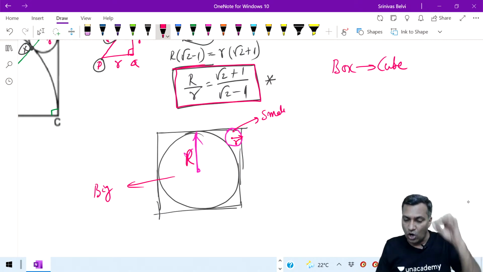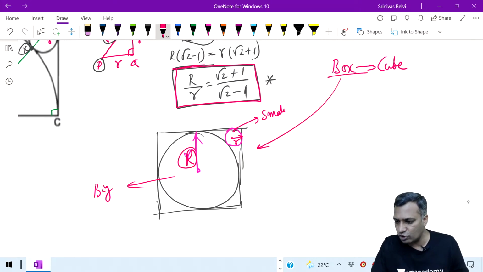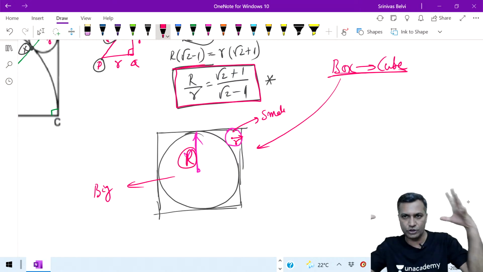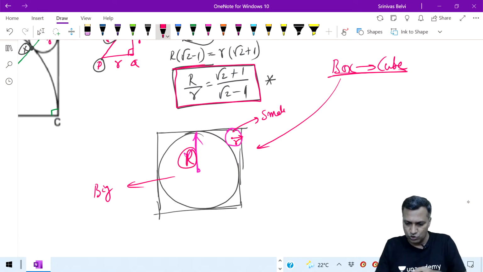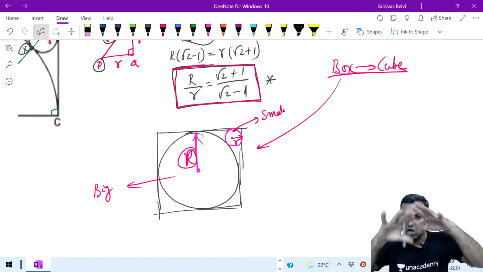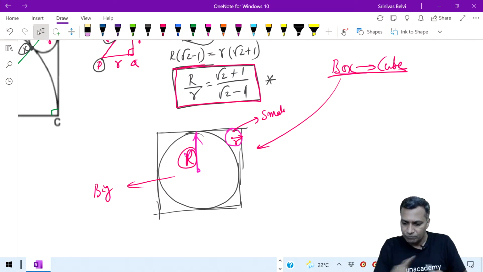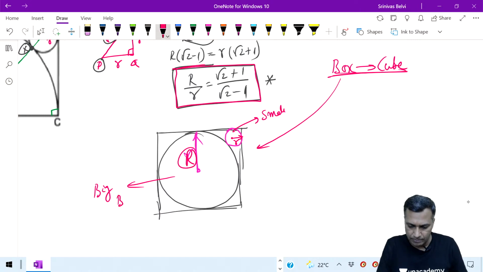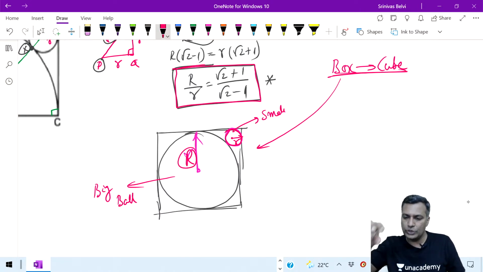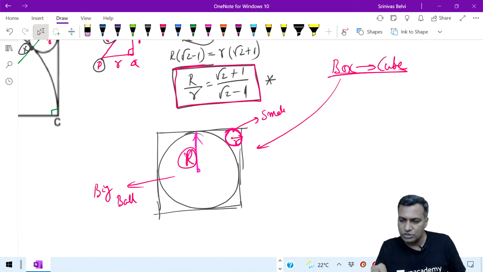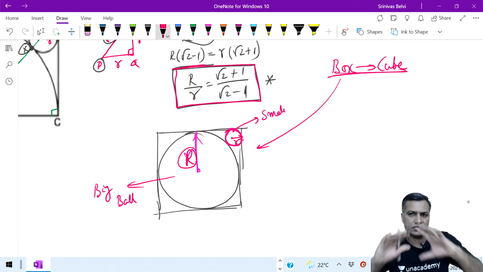Now the ratio of the radius in this box. Firstly, take a box in the form of a cube, and squeeze in a bigger ball that touches all the surfaces. There is a big ball here, and then there is a small ball. Put that small ball in, and then close it so that the small ball touches the big ball and the other surface. That's a sphere.